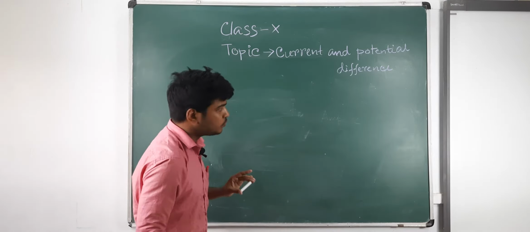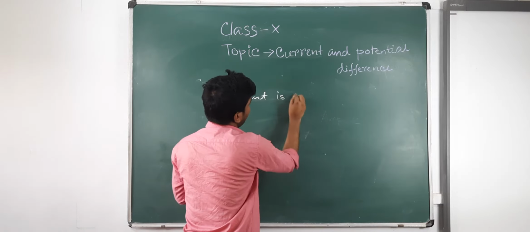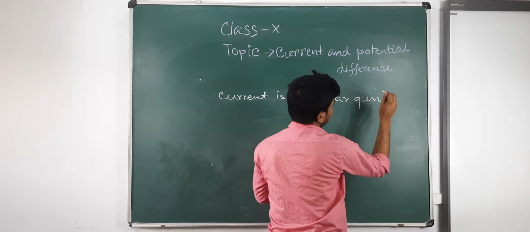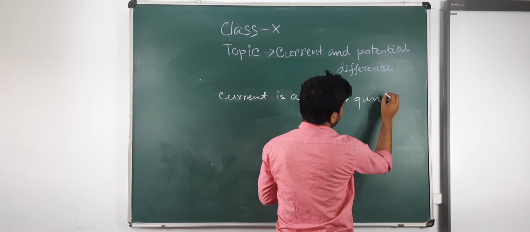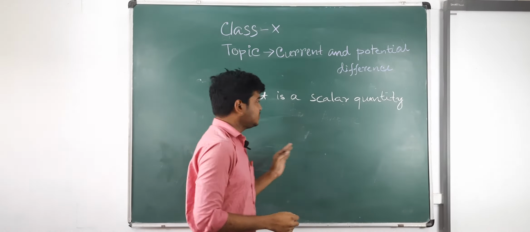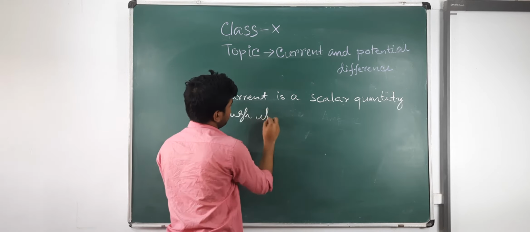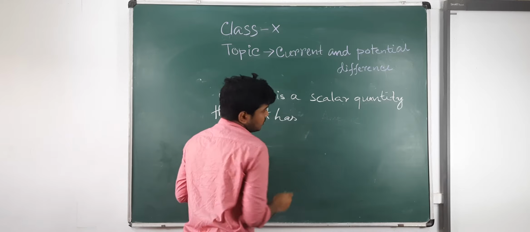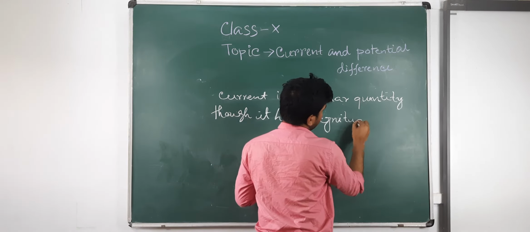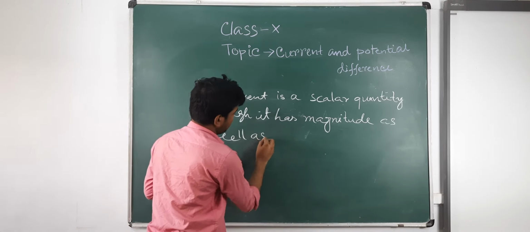Why is current a scalar quantity, though it has magnitude as well as direction?